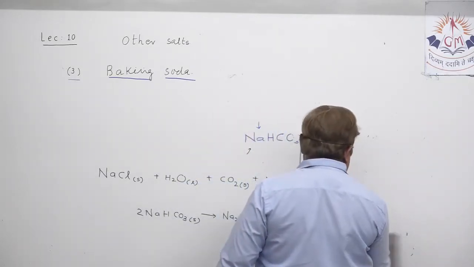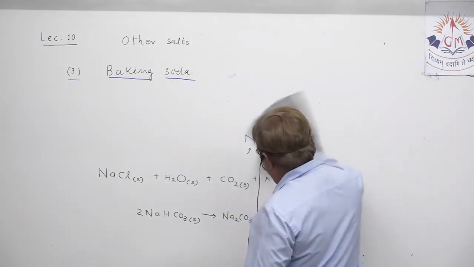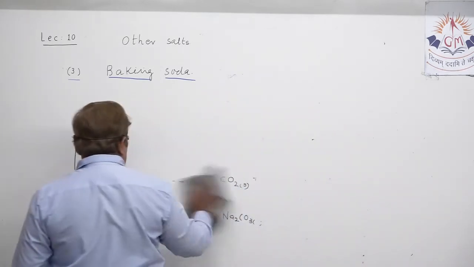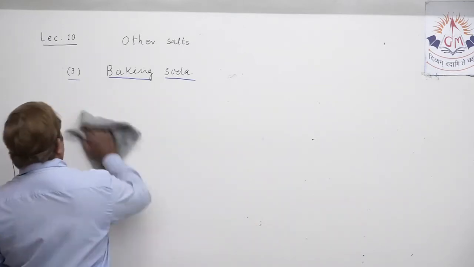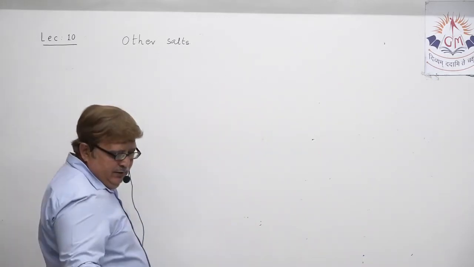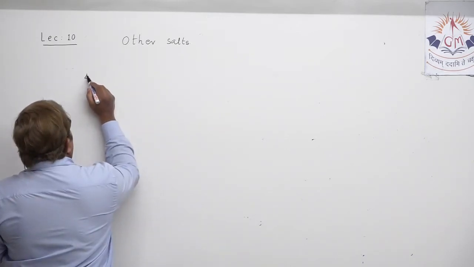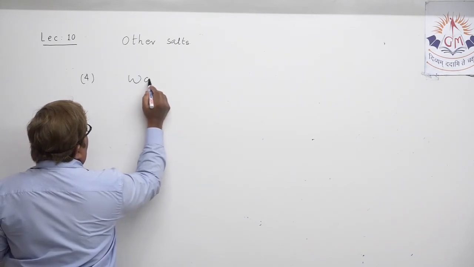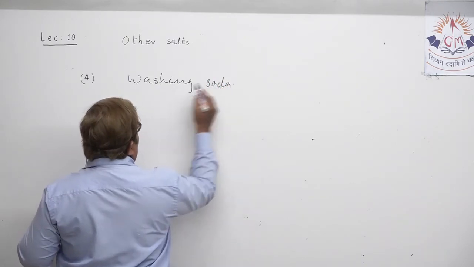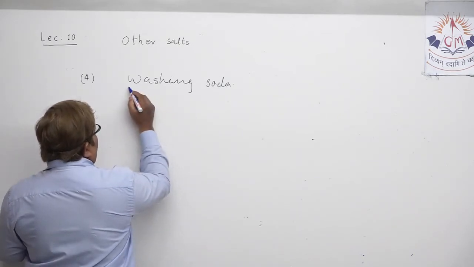You might have noted down each and everything, that while preparing baking powder, a little acid is present to alleviate that bitter taste which may occur during the production of food. Understand? Now the third one which we will discuss, you all know the name, sodium carbonate, known as washing soda, also known as washing powder.